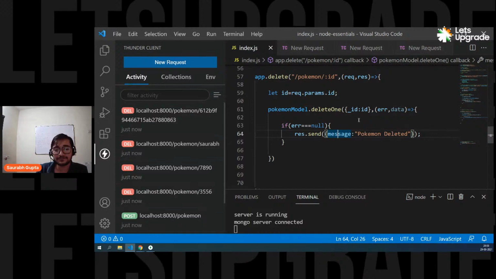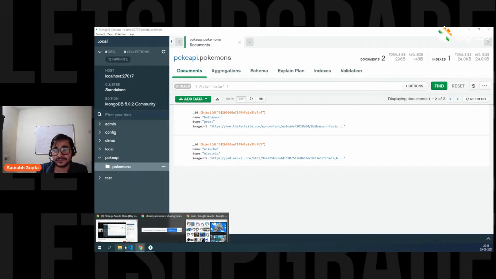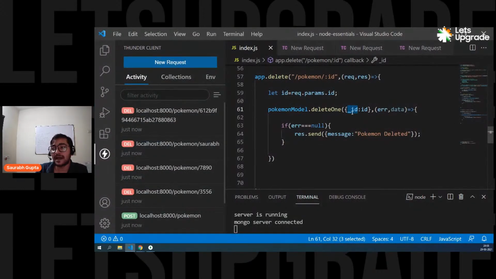And that's it. And why we wrote underscore ID here, guys? Because we know our property name is underscore ID. We are deleting based on that, right? So that's why. Otherwise, a lot of people think that why we don't use ID here. Simple, because you use property names here. And what is your property name in the MongoDB? It's underscore ID. It's not ID. So underscore ID, and this is the value, which is stored in this ID variable. You can name it anything. It's totally fine.